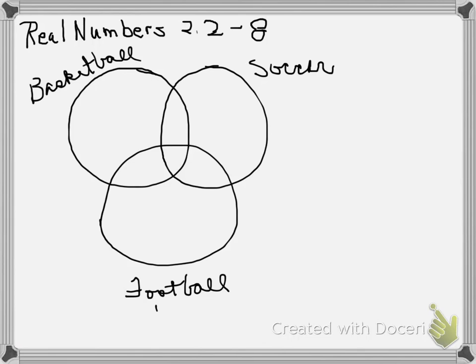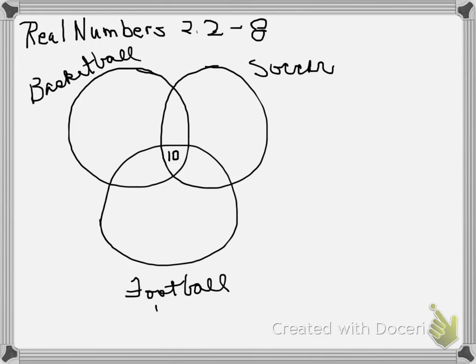And then our question is, what percentage of students liked only one sport? And what percentage does not like any of the three sports? So now we need to use the Venn diagrams to picture what's going on. And let's start with the 10% that liked all three sports. So we drew three circles, one for each sport, basketball, soccer, and football. And the students that like all three would be right there in that common area. So we'll put the 10 there. All right, so there's the 10% that like all three.